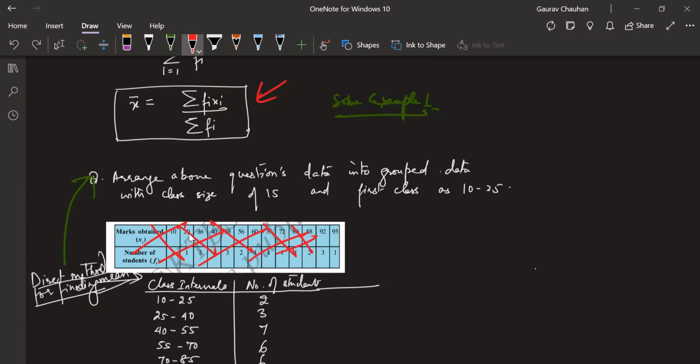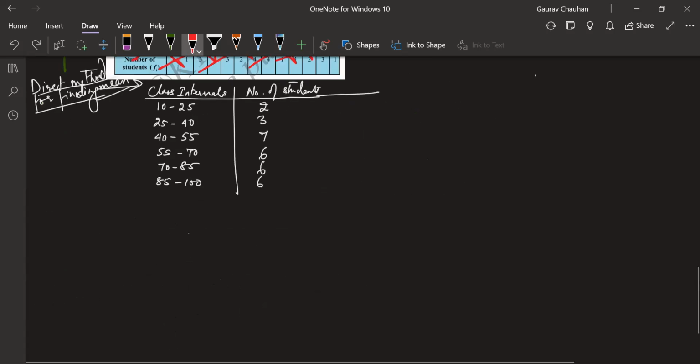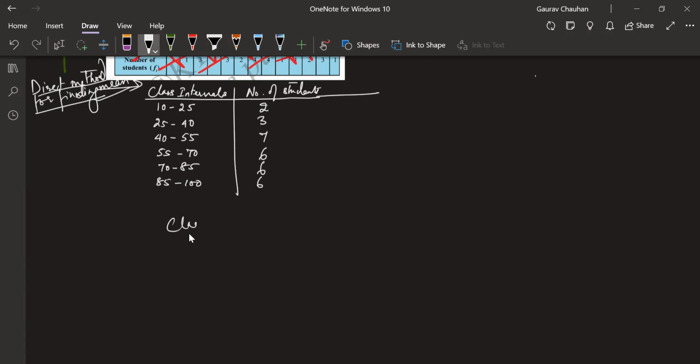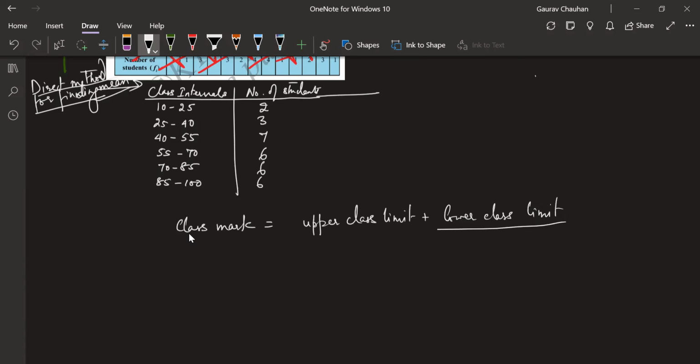There will be something called class mark now. What is class mark? Class mark is equal to upper class limit plus lower class limit by 2.